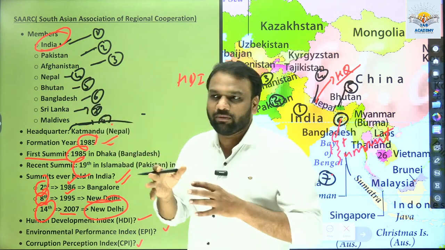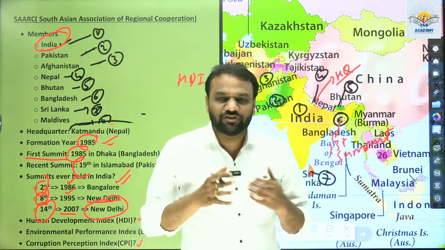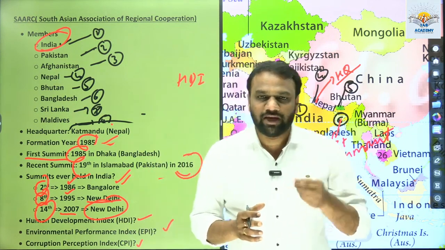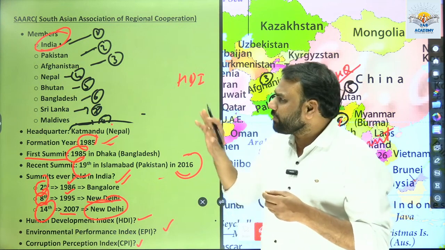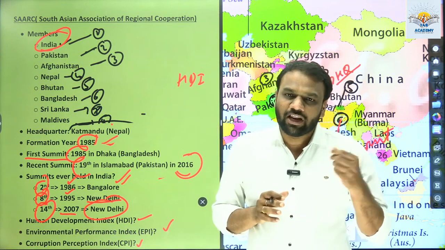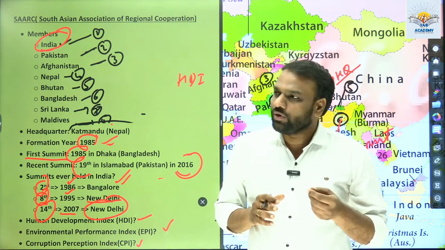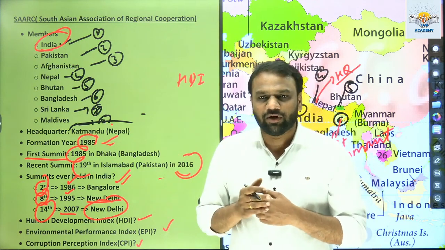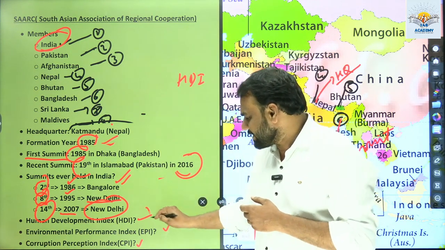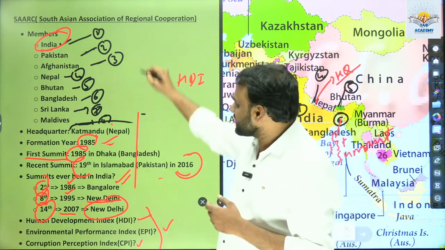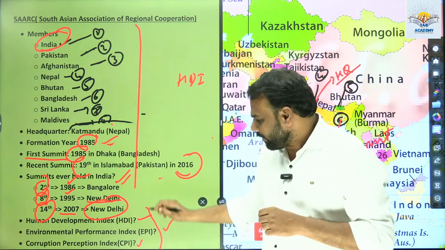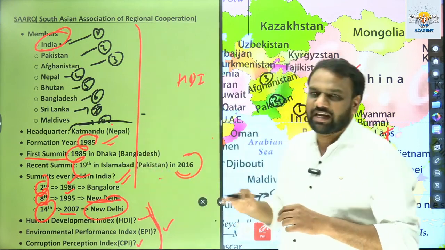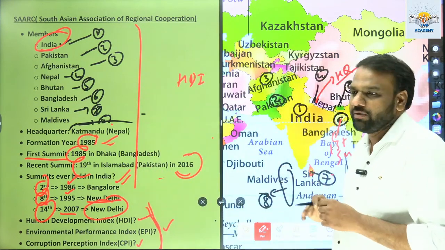If we have this information, then any kind of question which appears in the prelims, we can tackle. Similarly, if any question appears in the mains, a direct question will not appear with respect to SAARC, but where it is required, if we want to compare India's status with its neighborhood, then we can quote these examples. Whatever is listed here is the static part. Whatever is listed here is the dynamic part. Both the static part as well as the dynamic part are important from the examination point of view.